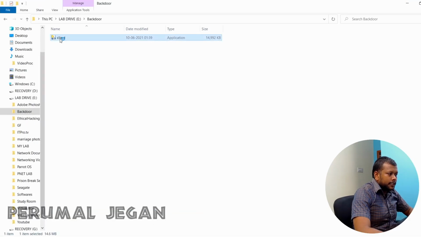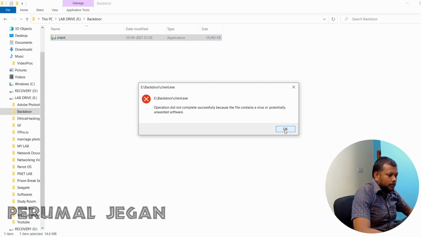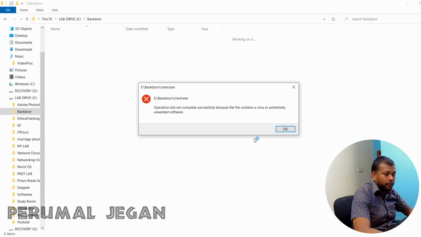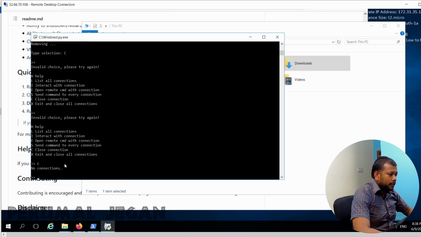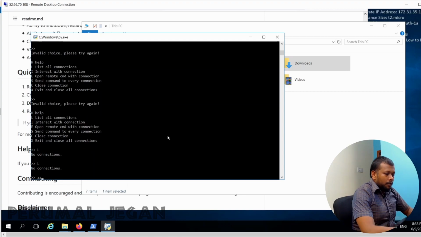When I execute this payload from my victim's machine, it throws me some alert. The operation didn't complete because the file contains a virus or potentially unwanted software. Actually, my base machine's threat protection has detected this virus and blocked it. Let's see what happened here. That is why I haven't gotten any connections till now. But when you don't have the threat protection and properly configured Windows Defender, then probably you are susceptible to such exploitation. Yeah, that's all I had to say for the day.